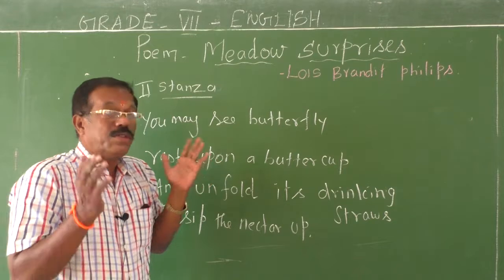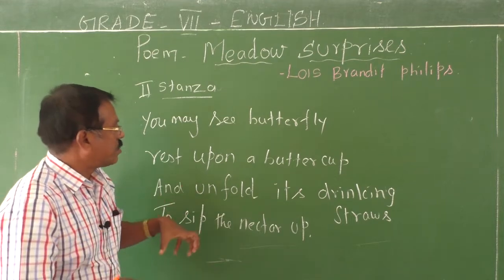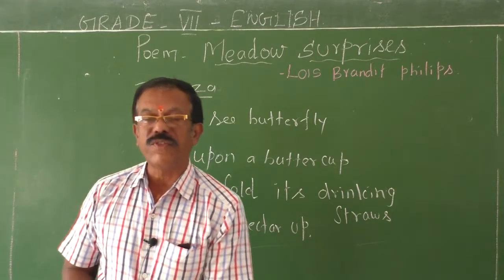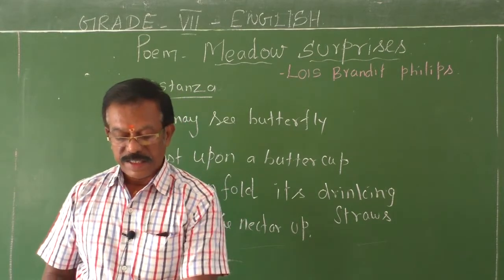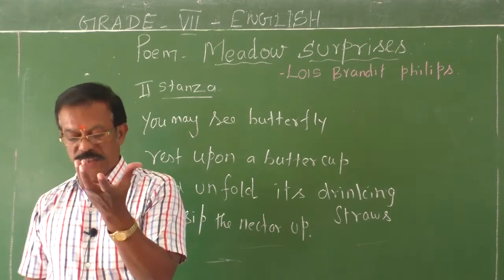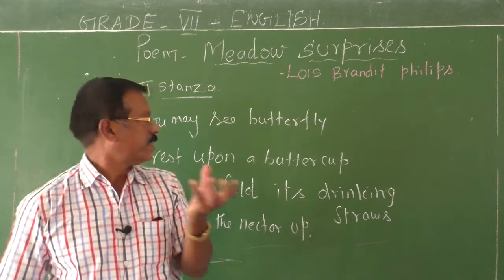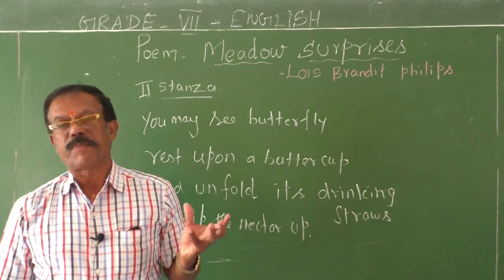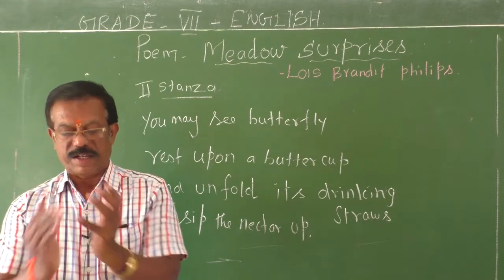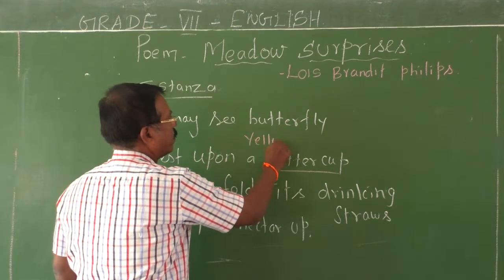Where does this butterfly sit? The butterfly rests comfortably upon a buttercup. Buttercup is a kind of wild flower, a wild plant. It bears a yellow, cup-shaped flower. That's why it is called a buttercup.